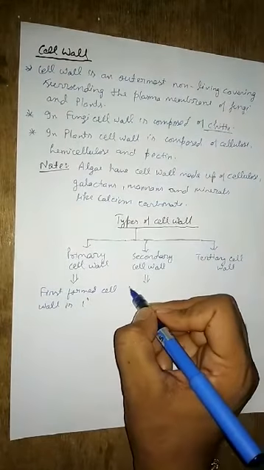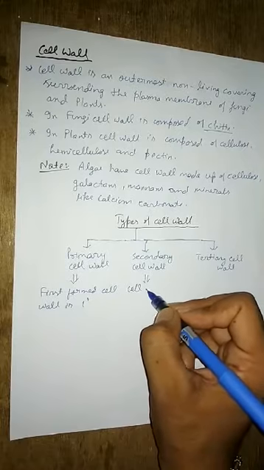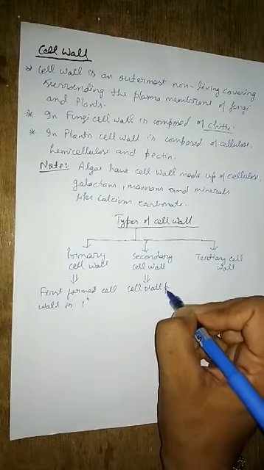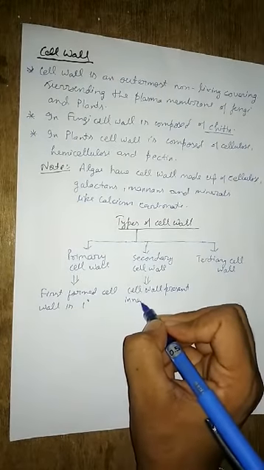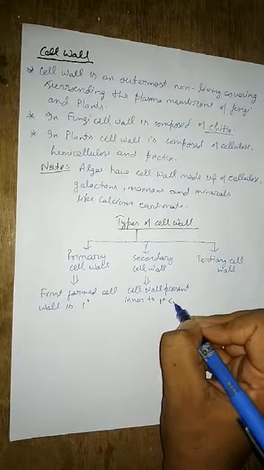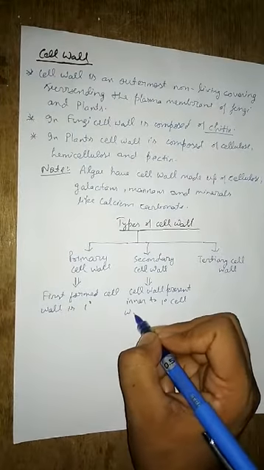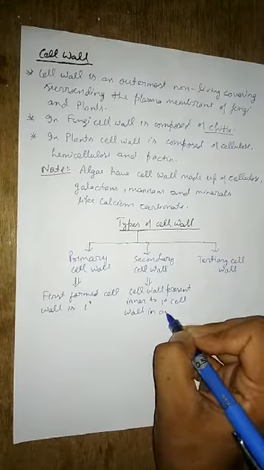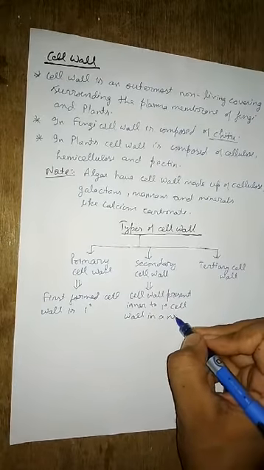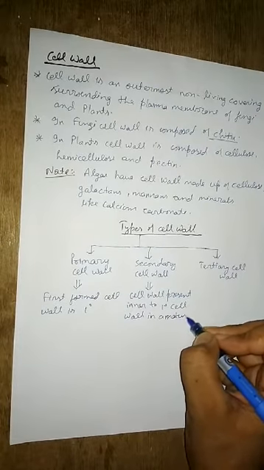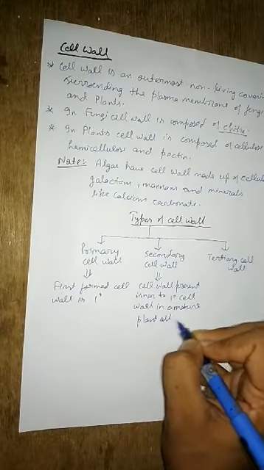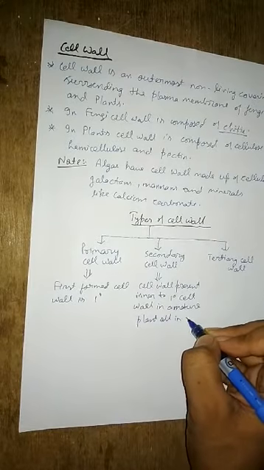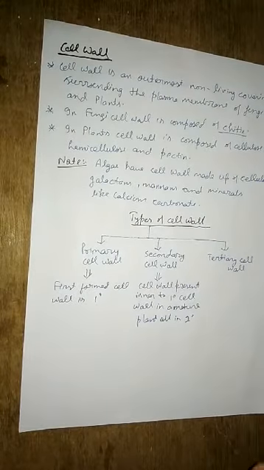So cell wall present inner to primary cell wall in a mature plant cell is secondary cell wall.